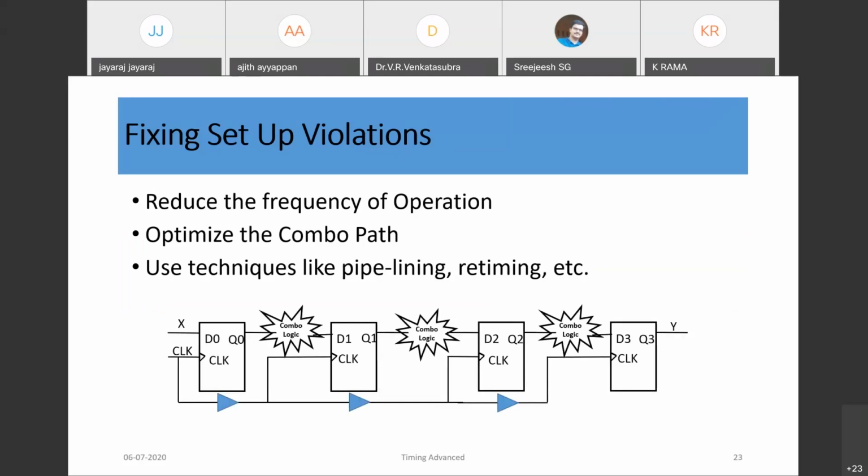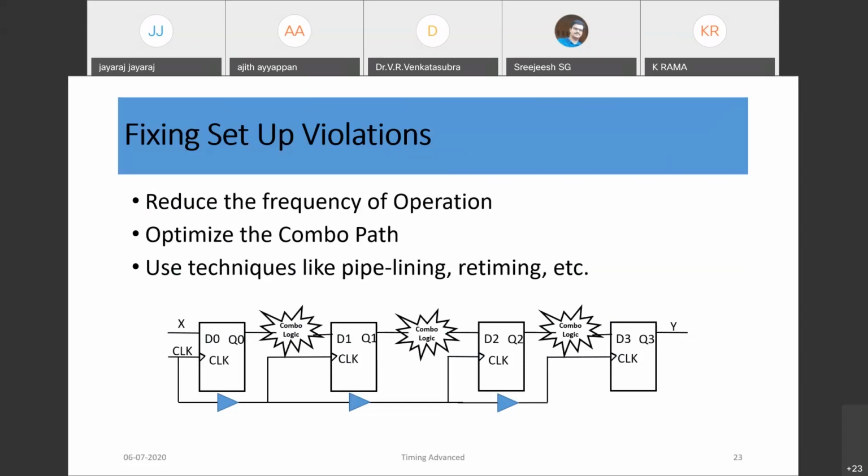Say I fix it at 100 megahertz, but instead of 10 nanosecond, I am getting a 15 nanosecond critical path delay. If I can reduce the frequency of operation, it is fine, it may not degrade my performance much. We can fix the setup time by reducing the frequency or increasing the time period.